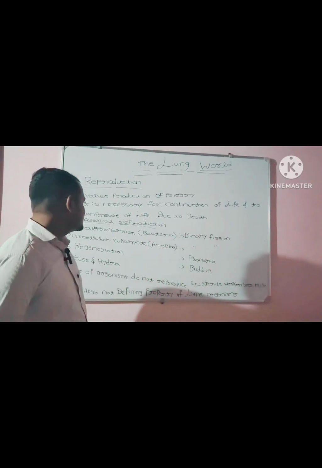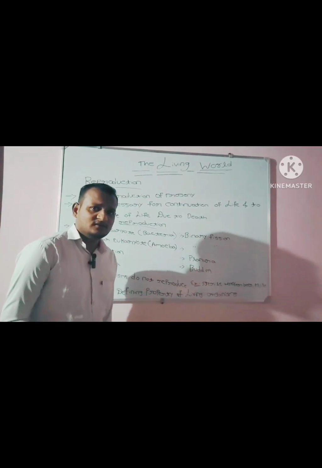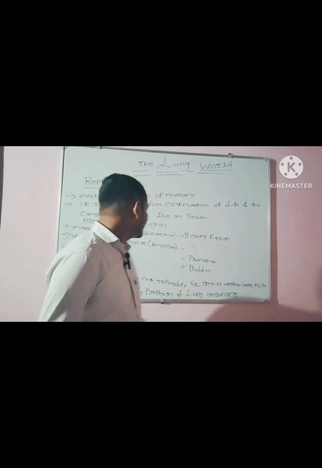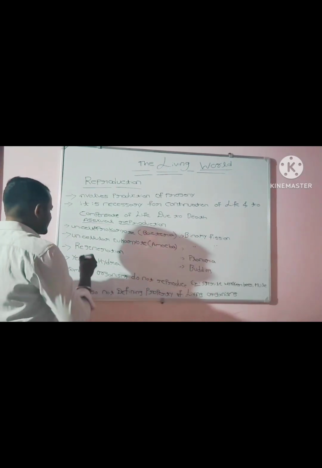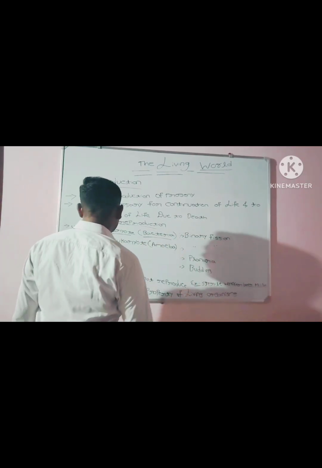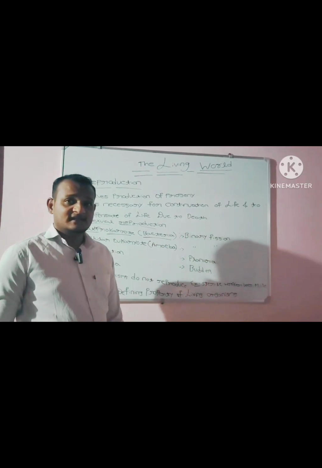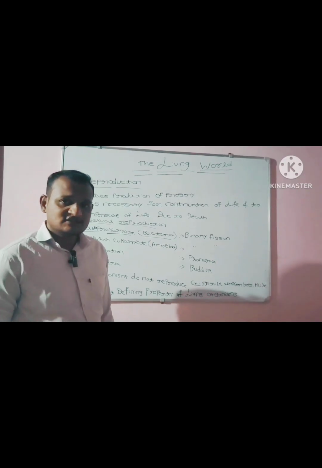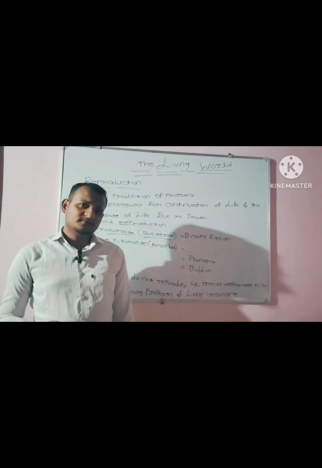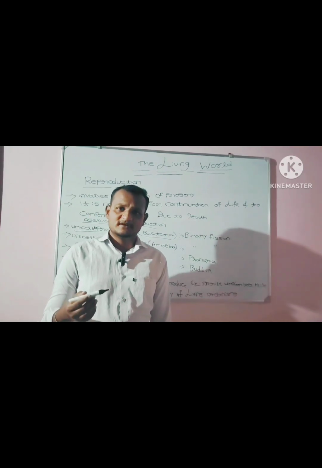We are going to discuss some of the asexual reproduction methods. First one is unicellular prokaryotes, that is bacteria. You may ask what is a unicellular prokaryote. Unicellular is an organism composed of a single cell.